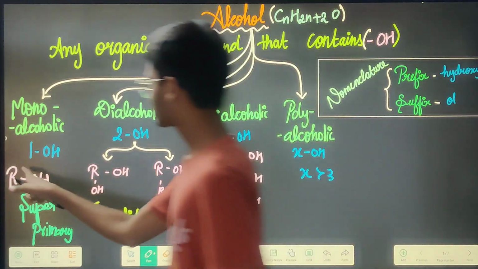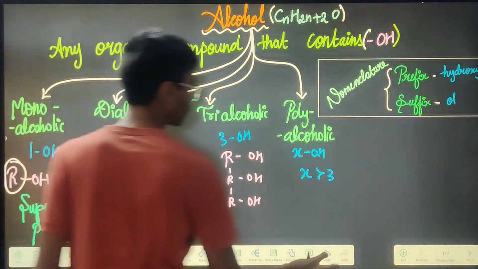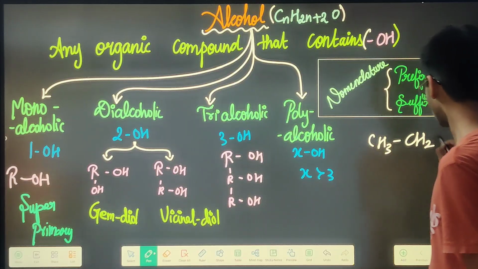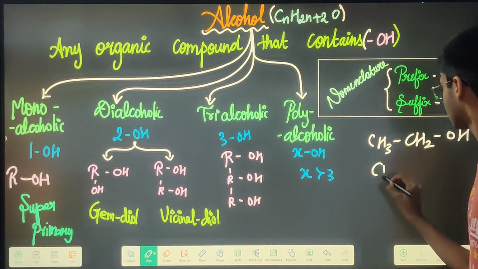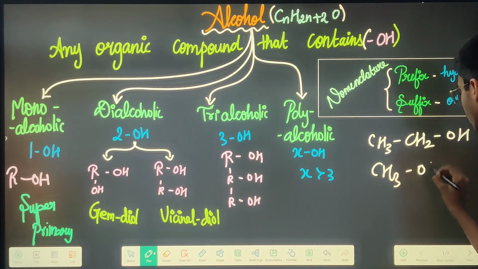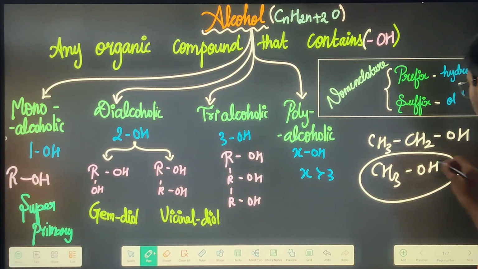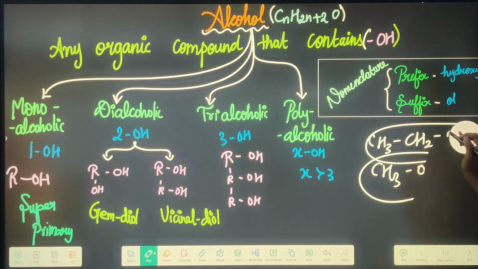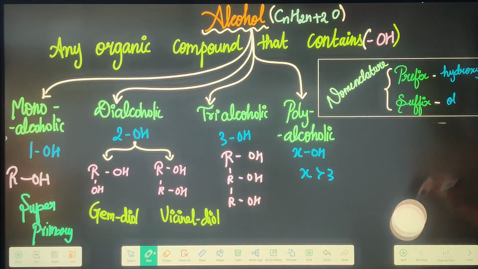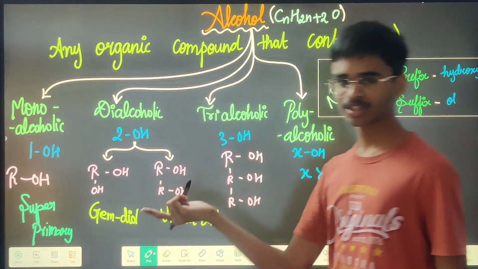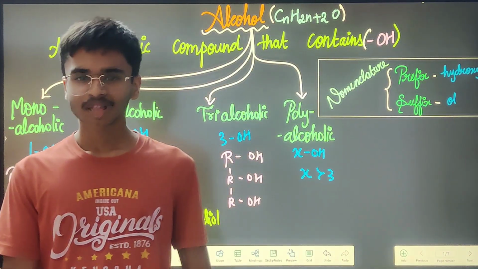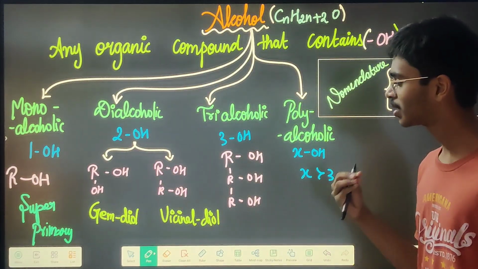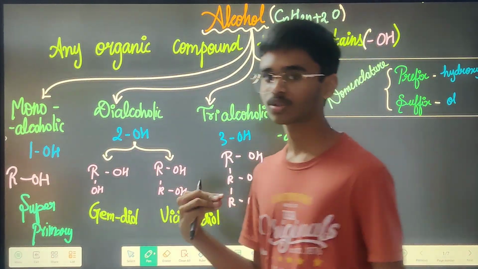This monoalcoholic compound is R, that means CH3CH2OH, or CH3CHOH CH3, like this. Those who don't know what super primary and primary are, please go and watch haloalkanes and haloarenes, where I have explained the difference.